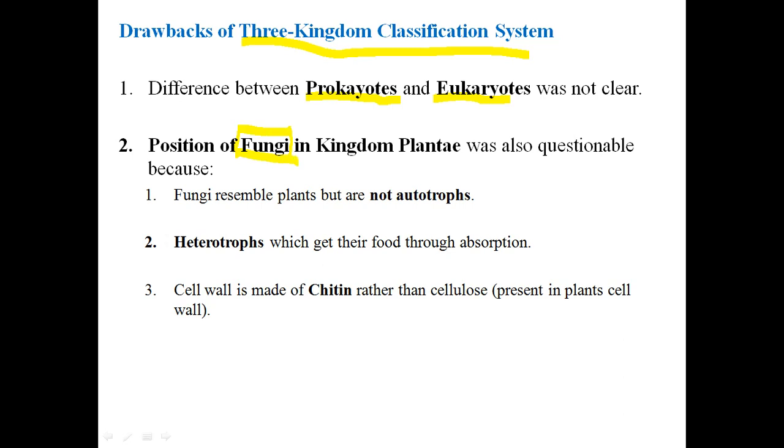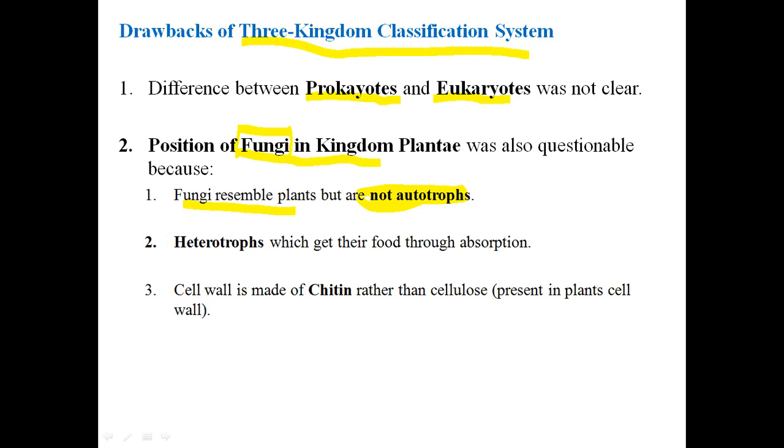They said that the fungi cannot be classified in the Plantae. Though the fungi resemble plants, at the same time they are not autotrophs. So any species under fungi cannot be kept under the kingdom Plantae.